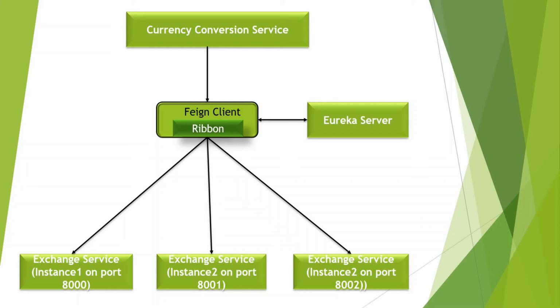And basically it holds all the information about the client service applications. Each application, either it's exchange service 1, 2, 3 or any other microservice, at the time of startup itself, gets registered with the Eureka naming server.